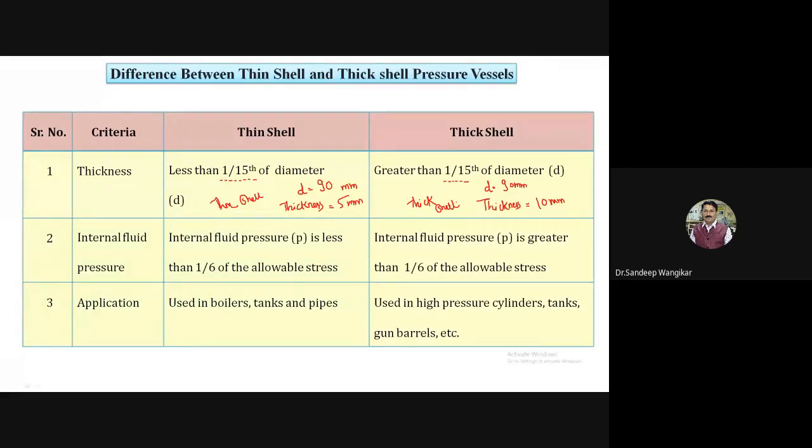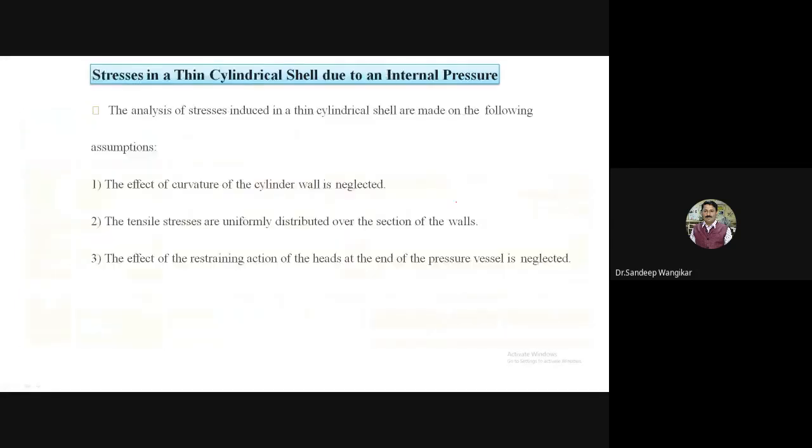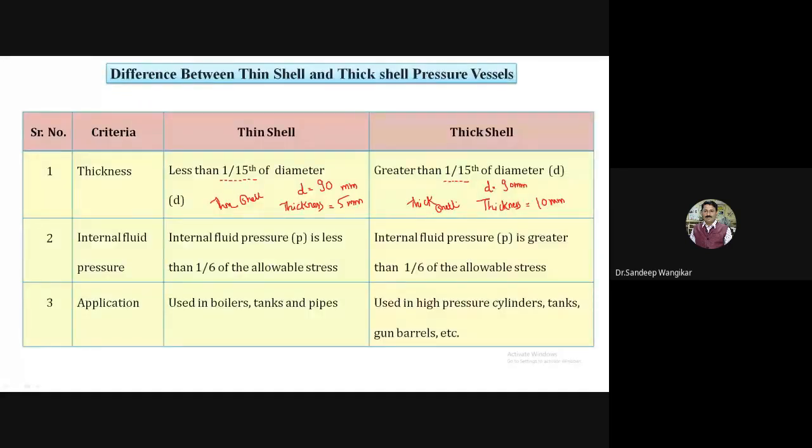Then the internal fluid pressure in this case. Internal fluid pressure is less than 1/6 of the allowable stress for thin shells. Internal fluid pressure is greater than 1/6 of the allowable stress for thick shells. As an application, thin shell is used in boilers, tanks and pipes, and thick is used in high pressure cylinders. As the thickness is more, high pressure cylinder is the application. So tanks, gun barrels, these are different examples of this thick cylinder. Okay, so this is the difference.